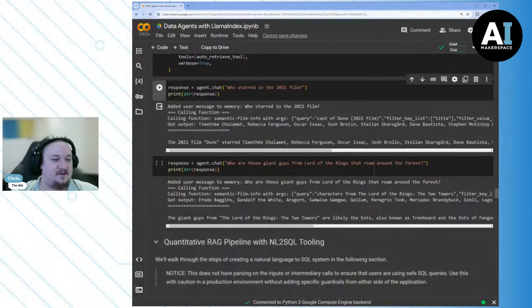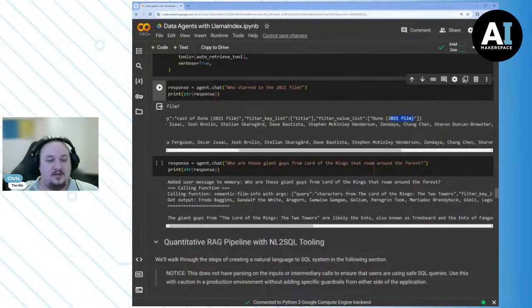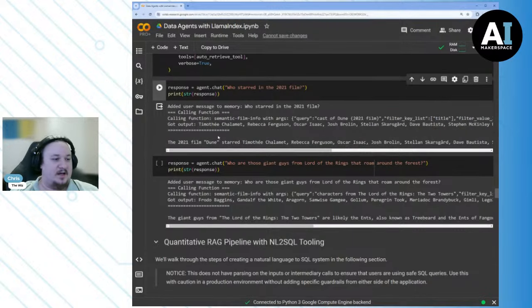So we're going to actually filter out every other movie in our vector database. We're only going to care about just Dune 2001. And not at an implicit level where we're relying on the similarity to only be closely related, but in a literal sense, we are only going to query documents related to Dune 2001. And then we get the answer of the people who starred in the movie.